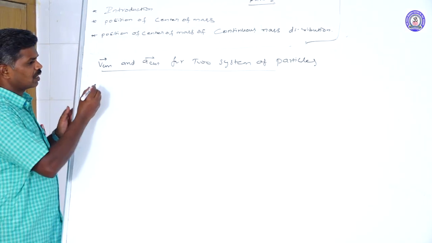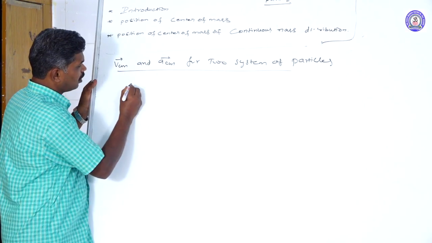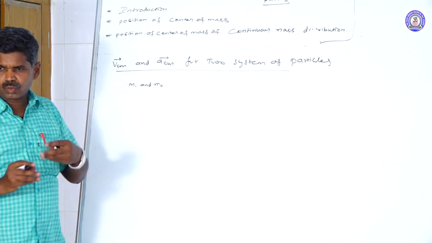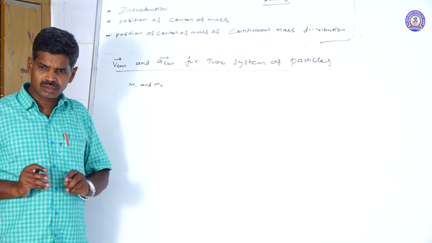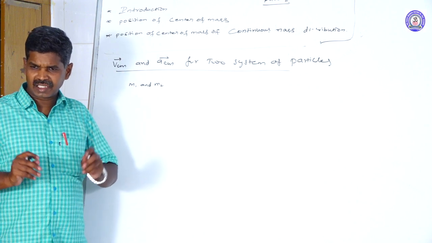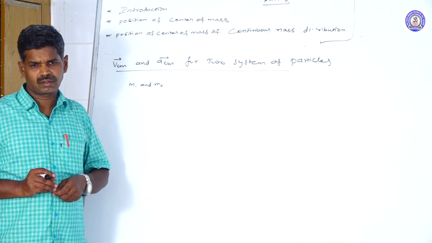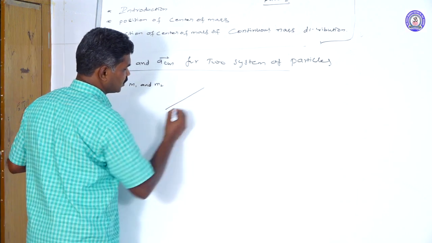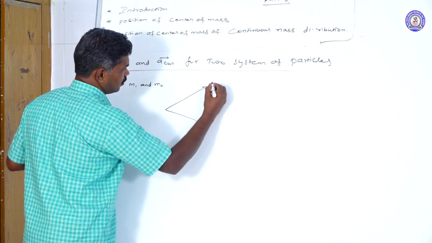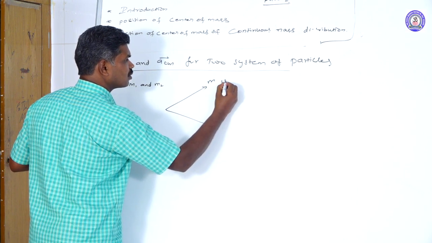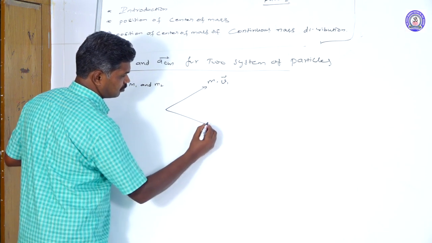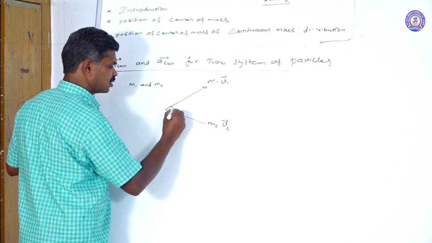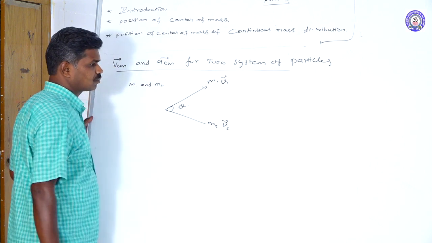Suppose we take two particles with masses m1 and m2 that are in motion. The two move in different directions, making an angle theta. From this point, m1 is moving with velocity v1, and m2 is moving with velocity v2. Their velocities make an angle theta.